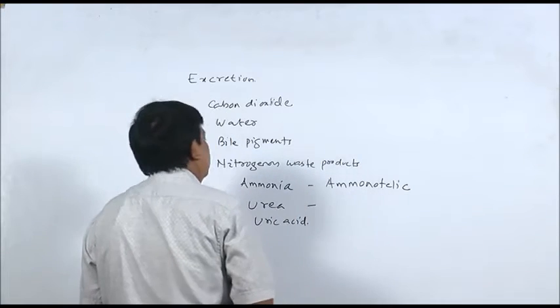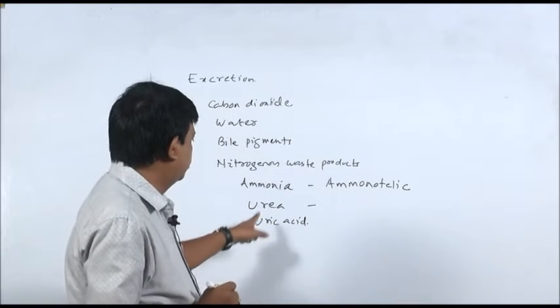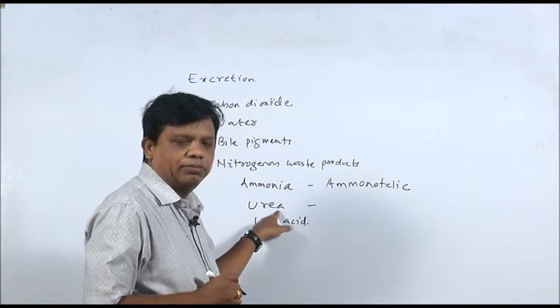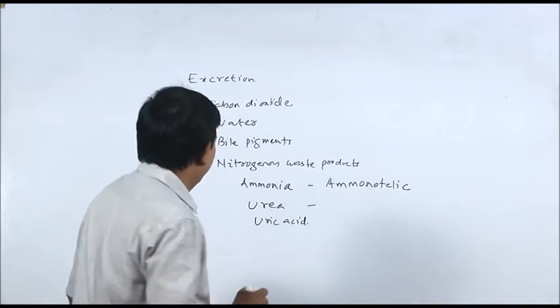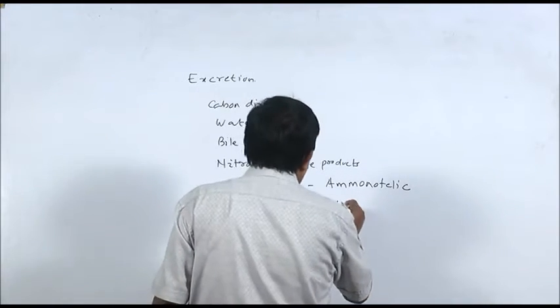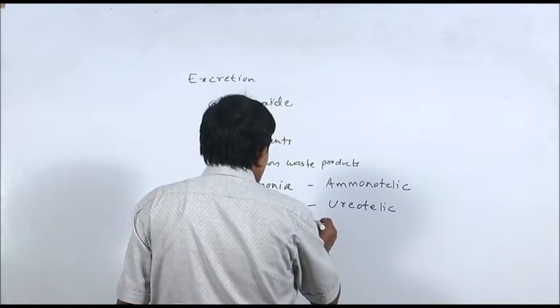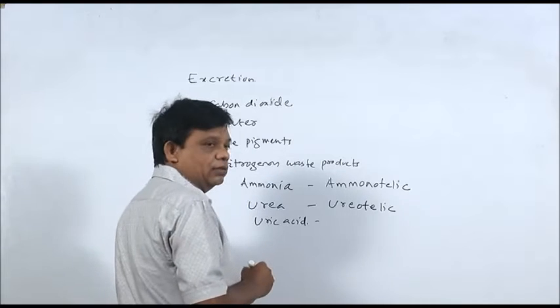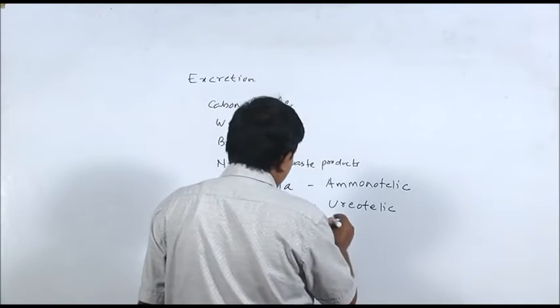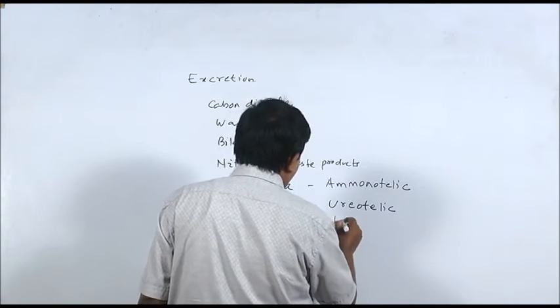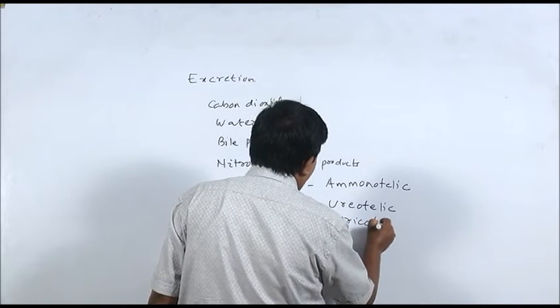There are animals which remove nitrogenous waste materials mainly in the form of urea. They are ureotelic. Another group of animals remove nitrogenous waste materials in the form of uric acid. They are known as uricotelic.